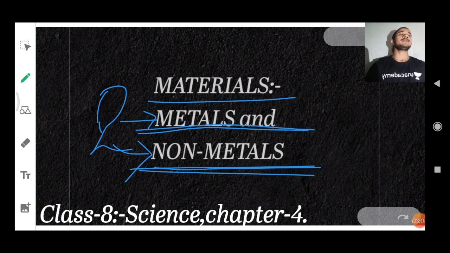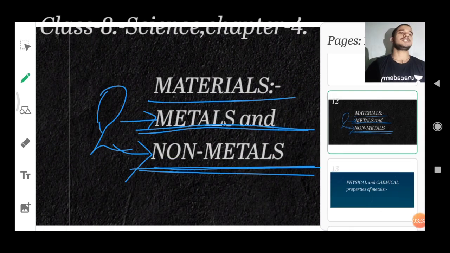Then for non-metals also, there are many: wooden doors of gates, wooden doors of windows, wooden beds we sleep upon, wooden tables, and not only wooden, even plastic things, like the cover of a mirror, or the papers on which we write and the papers which we read. That is also a non-metal thing. So I think enough examples are given to differentiate metals and non-metals. Now coming to their definition theoretically.